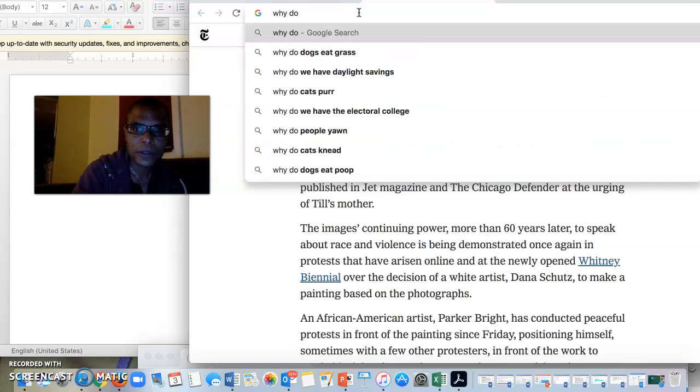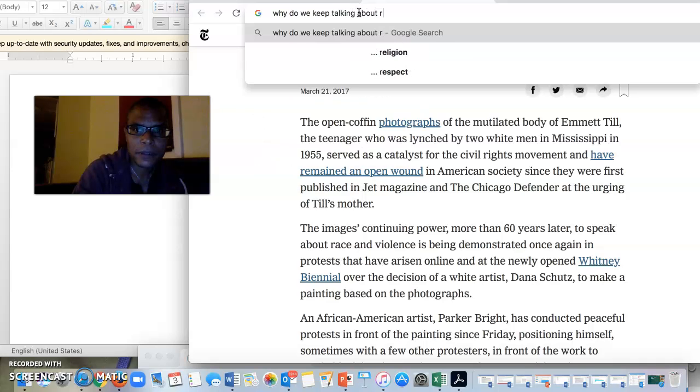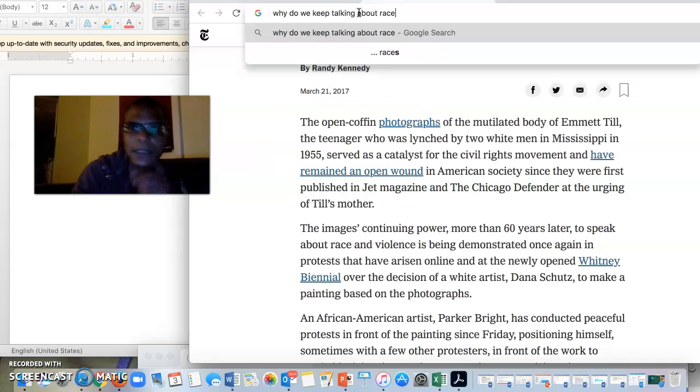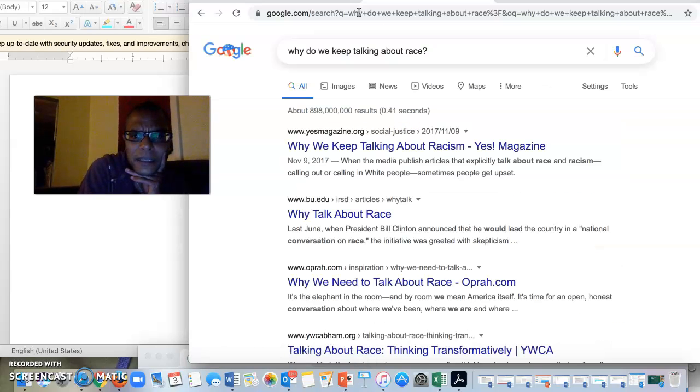why do we keep talking about race? Let's just see what it says. I don't know if this is a good search term or not. We'll see in a second. Okay, so there's some why we keep talking about racism. That's interesting. Why we need to talk about race. It's from Oprah.com. So it looks like this might be a fruitful place for me to find some articles that will answer the question,